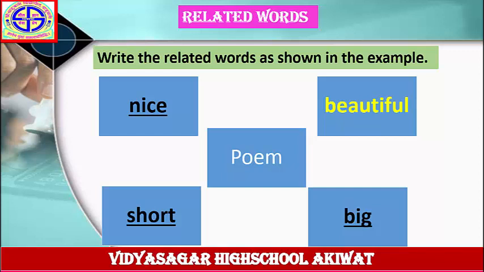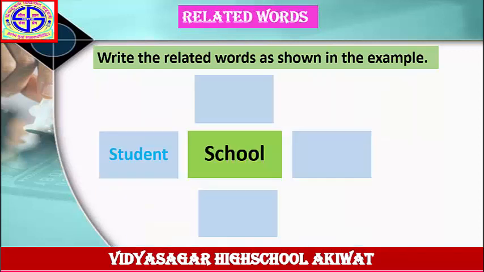Next example. School. Write the related words as shown in the example. The word given here is school, and one example given is student. Student is a noun. So you have to write 3 more nouns related to the word school.